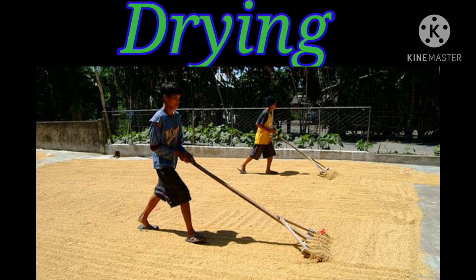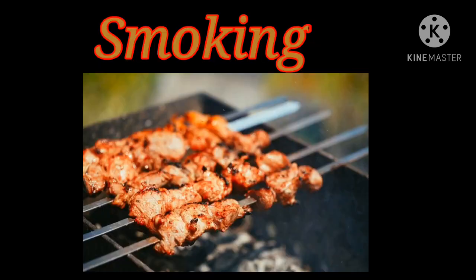The first one is drying. What is drying? Removal of water content in the food. There are three methods of drying. That is sun drying, example cereals and fish. Second one vacuum drying, example milk powder. Third one hot air drying, example grapes, dry fruits.